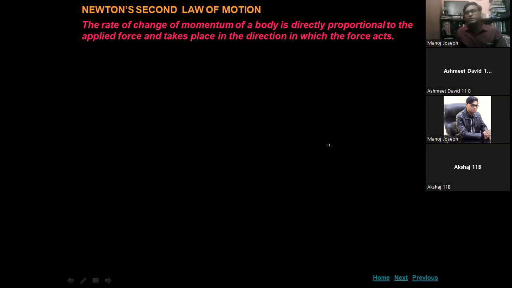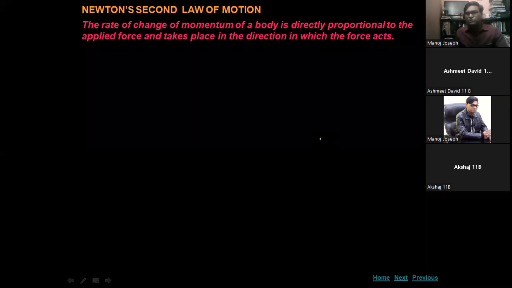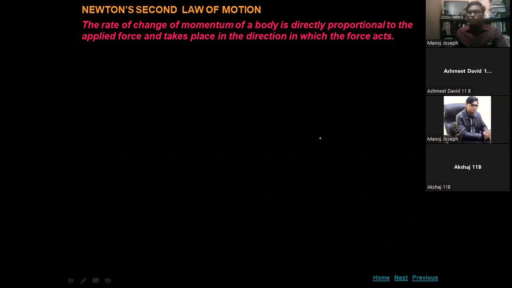The rate of change of momentum of a body is directly proportional to the applied force and takes place in the direction in which the force acts. So whenever you apply a force on a body which is at rest or moving, the body moves in the direction of the applied force. Because force has a point of application, the force vector is called a polar vector. Whenever a vector quantity has a point of application, we can say it is a polar vector.